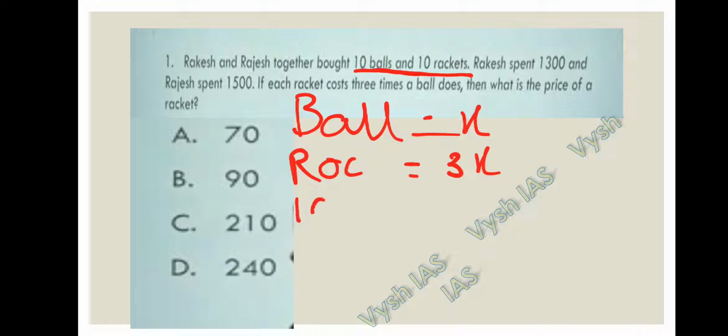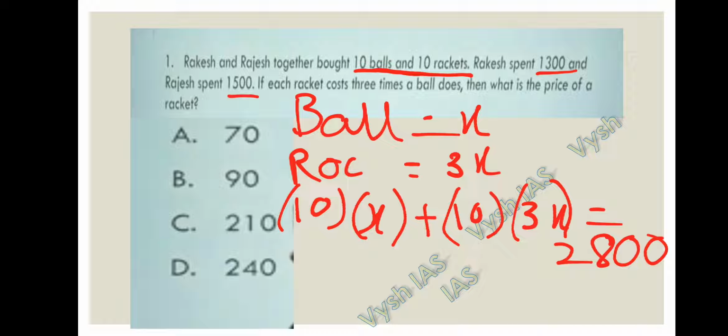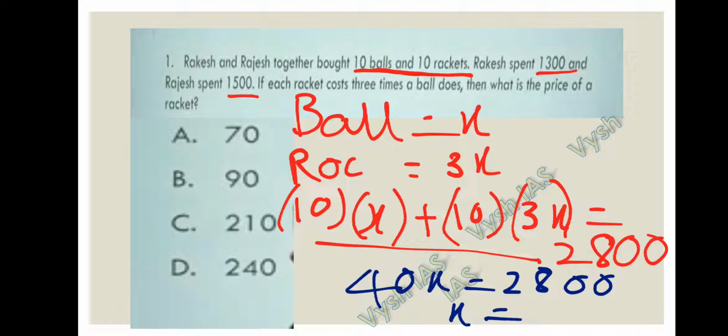So 10 balls, how much does it cost? One ball costs x rupees, that means the total cost of balls is 10x, plus the rockets cost 3x each, and for 10 rockets, 10 into 3x is the total cost of the rockets. This is equal to the money they spent. The money they spent is 1300 plus 1500, that is nothing but 2800. So if you calculate, 10x plus 30x becomes 40x is equal to 2800. Then the value of x is nothing but 70.